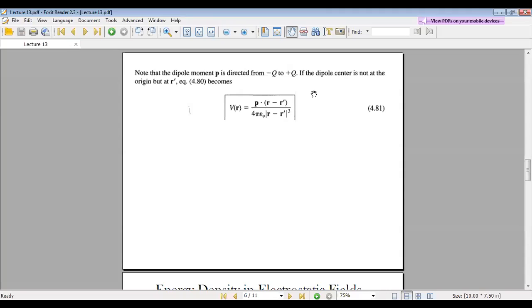So in that case, when you are taking the infinite value, you can see here that the dipole center is not at the origin, but at R dash. So what happens? We have to take the distance between, just a second.